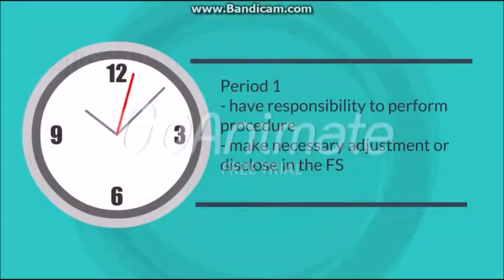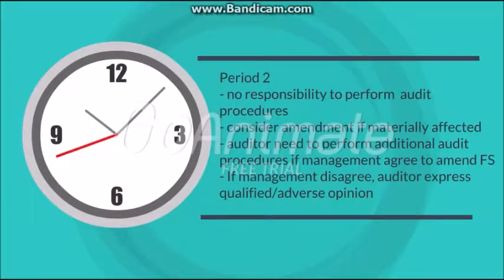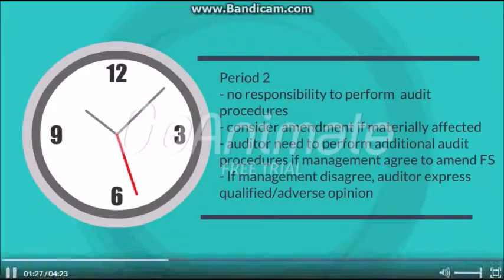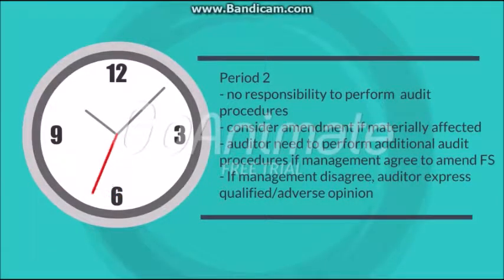In Period 1, auditors have a responsibility to perform procedures to discover and evaluate all subsequent events that may have a material effect on the financial statements and make necessary adjustments or disclose in the financial statements. In Period 2, auditors have no responsibility to perform audit procedures. Auditors need to consider amendment if a fact materially affected the financial statements. The auditor needs to perform additional audit procedures if management agrees to amend the financial statements. If management disagrees, the auditor should express a qualified or adverse opinion.